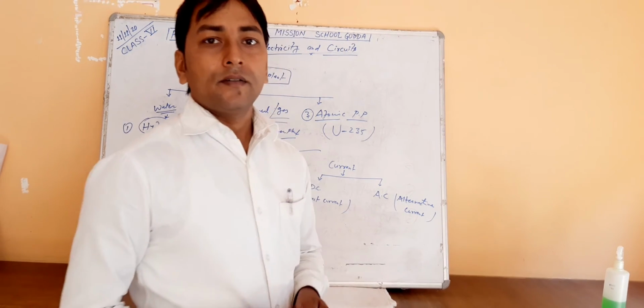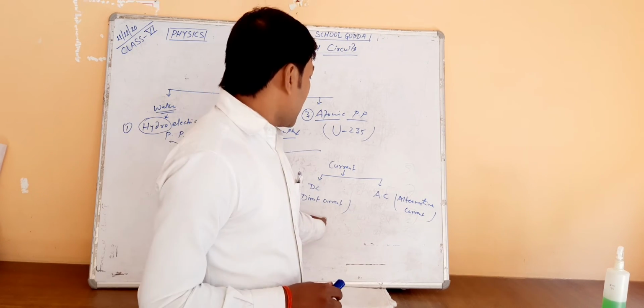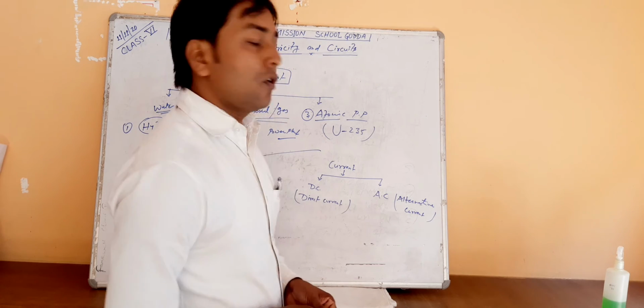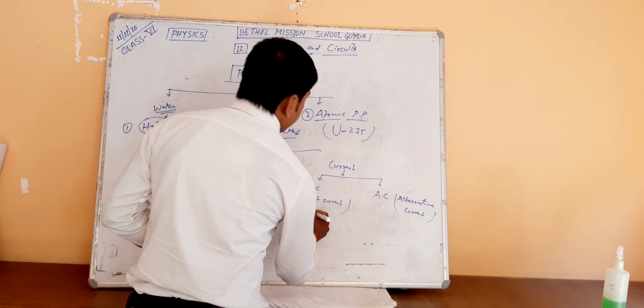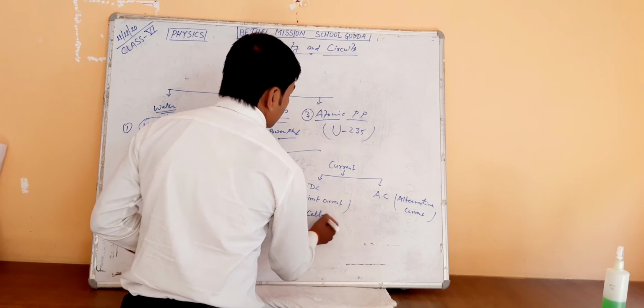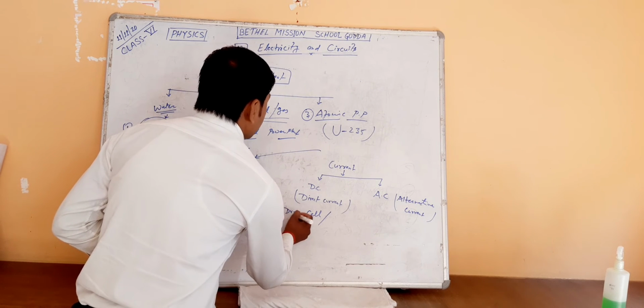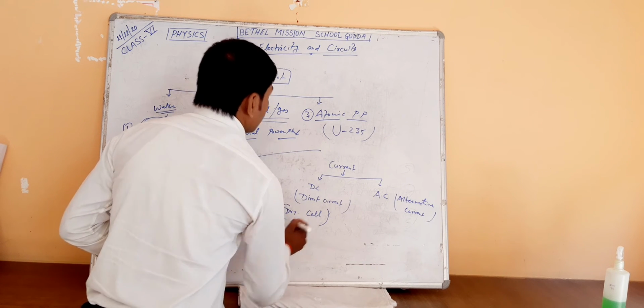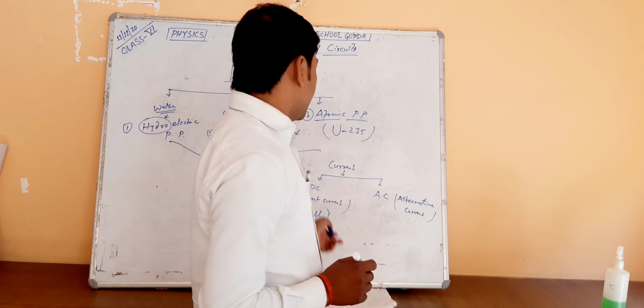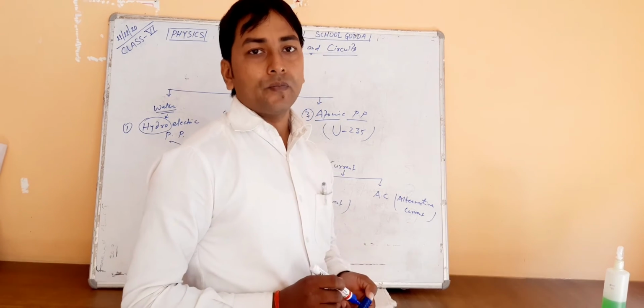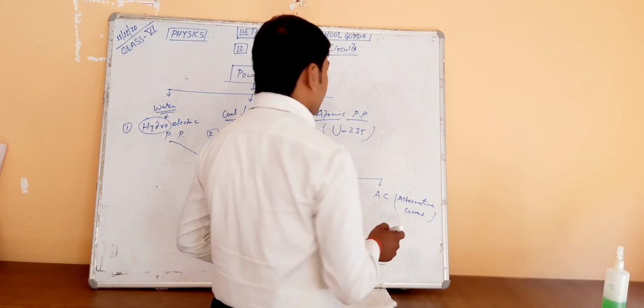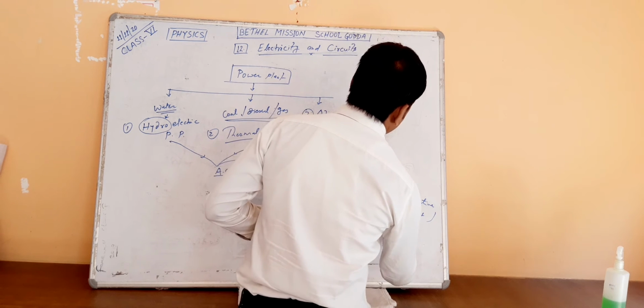DC current, this type of current we get from a cell, a dry cell. From a dry cell we get direct current, and AC current we get from a power plant.